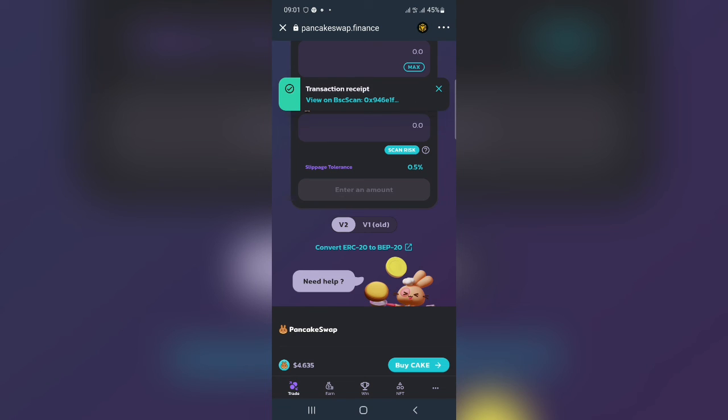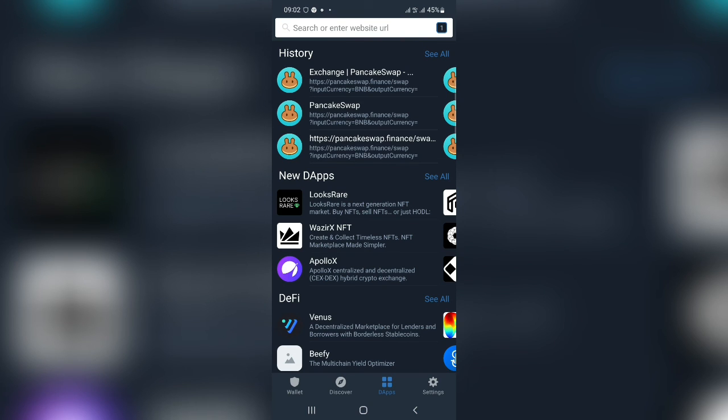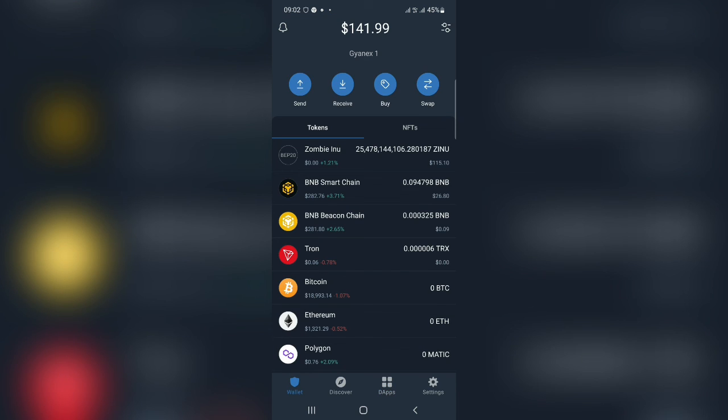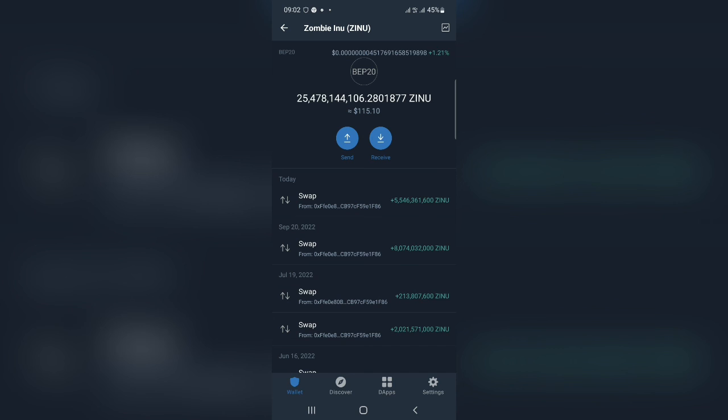All right, so the transaction has been executed. So I have to go and check it in my wallet. So I'll just click on wallet over here. I'll go to my Zenu. I already have 25 billion over there, and I'll go there to cross check. Boom, as you can see, I have successfully swapped 5.546 billion Zenu.